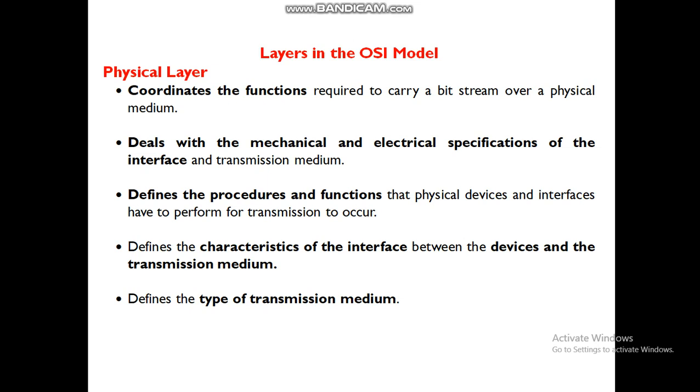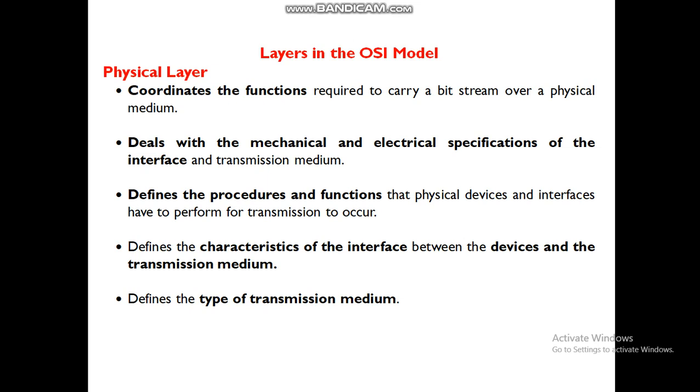The physical layer deals with mechanical and electrical specifications of the interface and the transmission medium. The interface can be the devices connected between the host machines and the medium. For example, we use an RJ45 jack to connect a host machine to the physical medium.